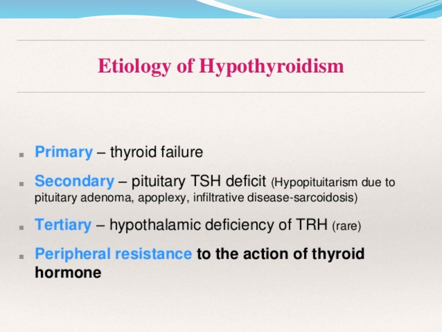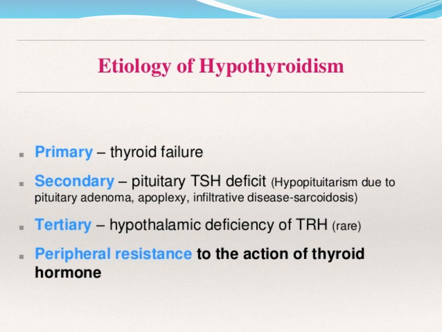Now we come to the etiology of hypothyroidism. As far as etiology is concerned, it may be primary, where the problem lies in the thyroid gland itself. It may be secondary, where the problem may be in the pituitary gland, or in the hypothalamus region, and it may be tertiary.